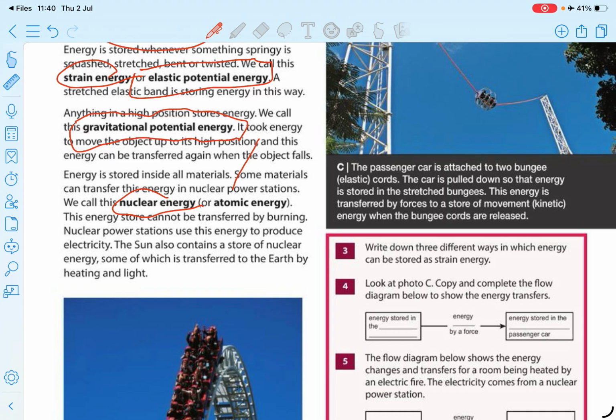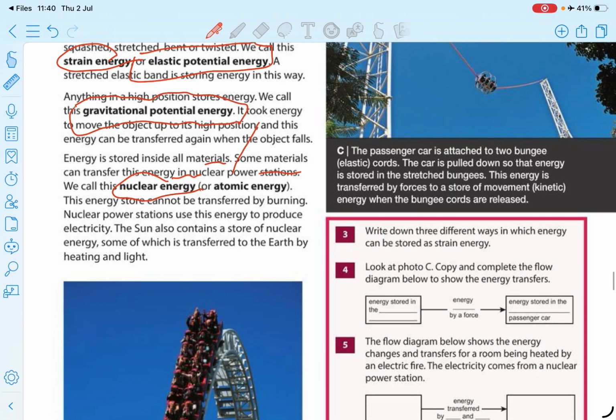Energy is stored in all materials. We know some of the energy transfer is in nuclear power stations. We call this nuclear energy, right? Okay.